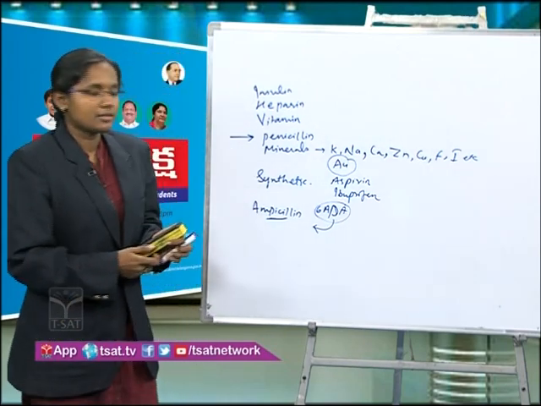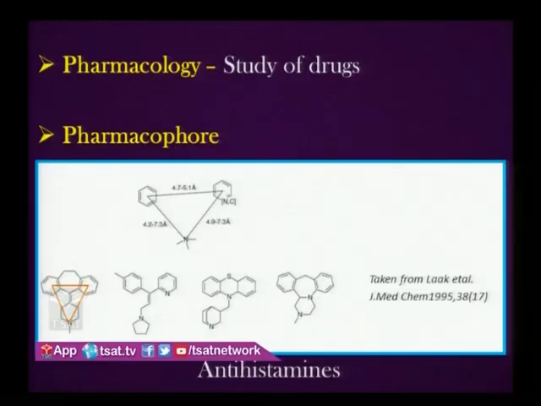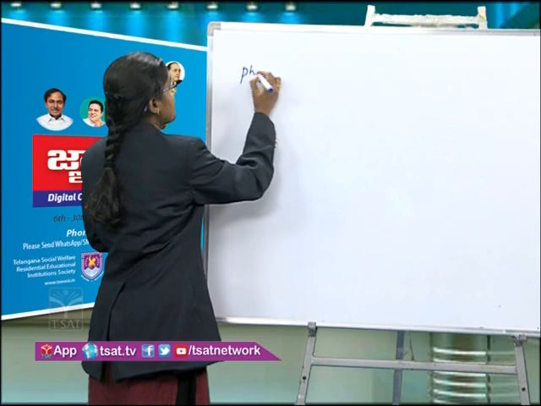Let us discuss pharmacology. So, till now we understand what is medicinal chemistry and what are the different stages involved in it, and what is a drug, what kind of diseases are there, and what are the sources of the drug. And now we will learn about pharmacology.